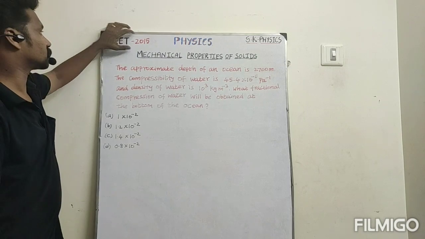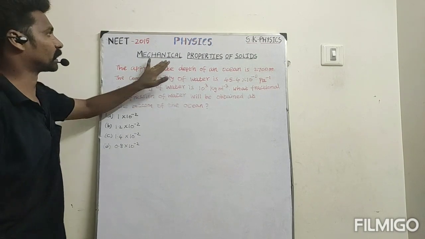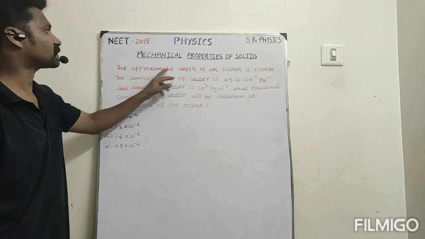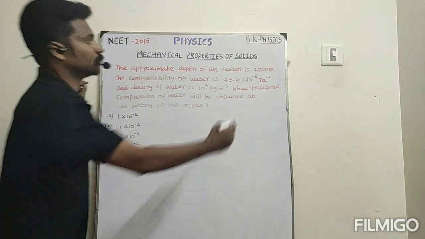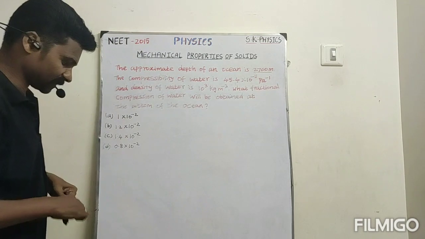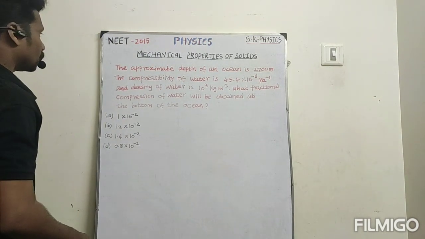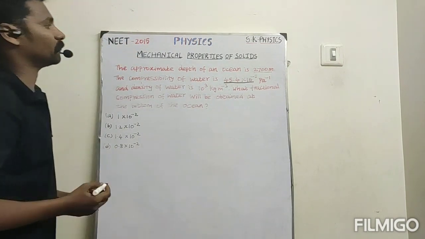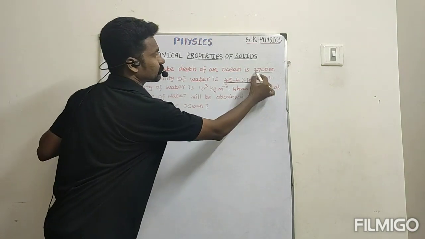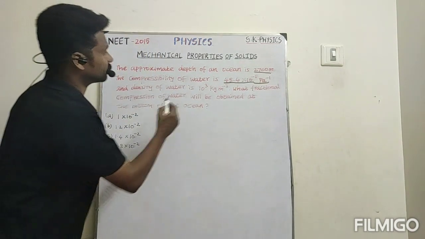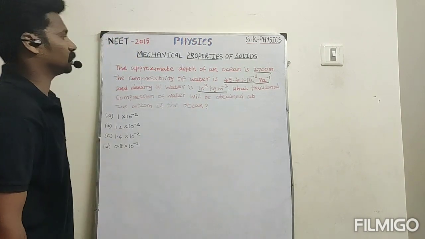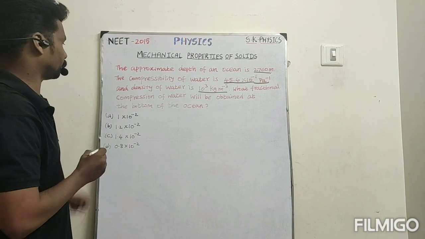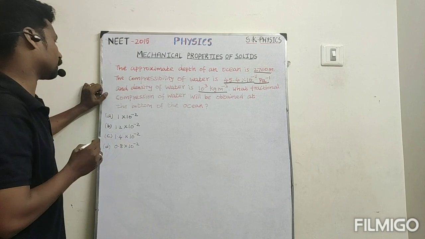Question. This is NEET 2050 from Mechanical Properties of Solids in 11th standard. So please listen to the question. The approximate depth of an ocean is 2700 meter. The compressibility of water is 45.4 into 10 power minus 11 per Pascal, and the density of the water is 10 power 3 kilogram per meter cube. Then what fractional compression of water will be obtained at the bottom of the ocean?